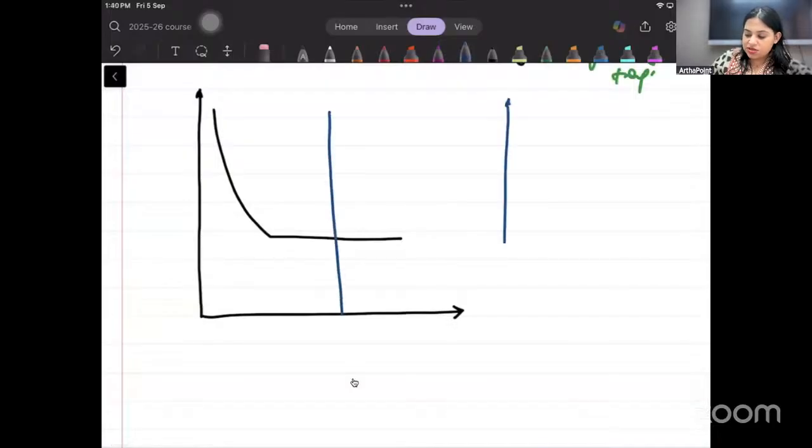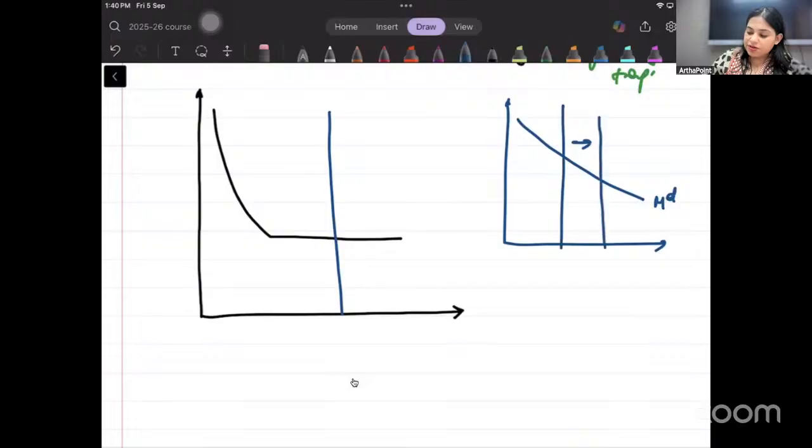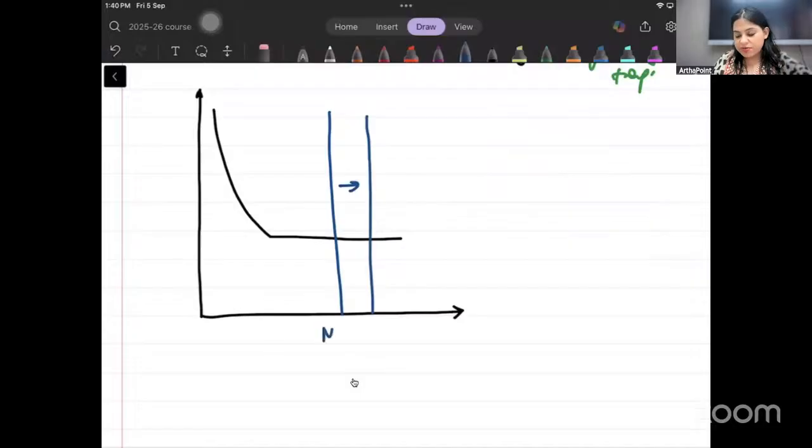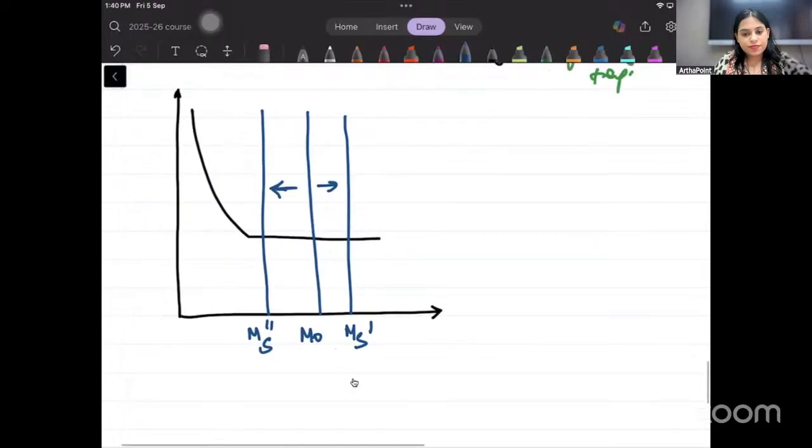Under usual circumstances, if I have a downward sloping demand curve of money, when I increase the supply of money, the interest rate decreases. But here, if I increase the supply of money, the interest rate remains unchanged. And if I decrease the supply of money also, the interest rate remains unchanged, right?